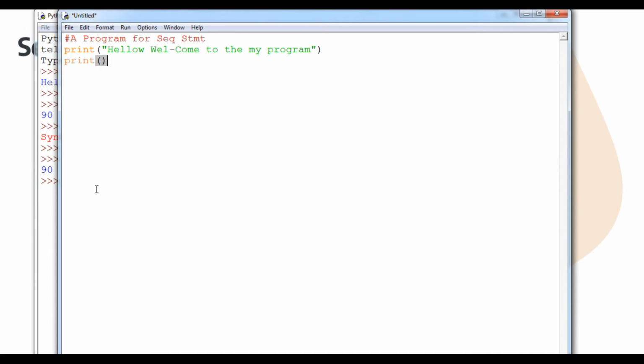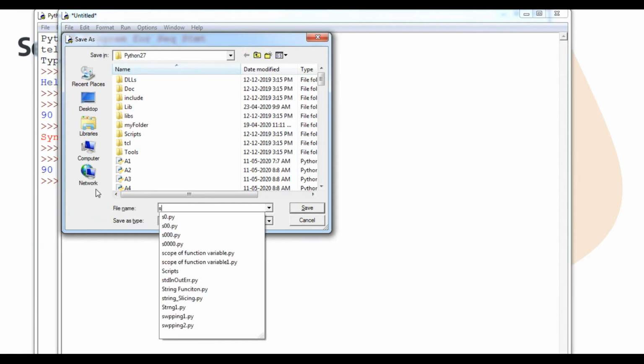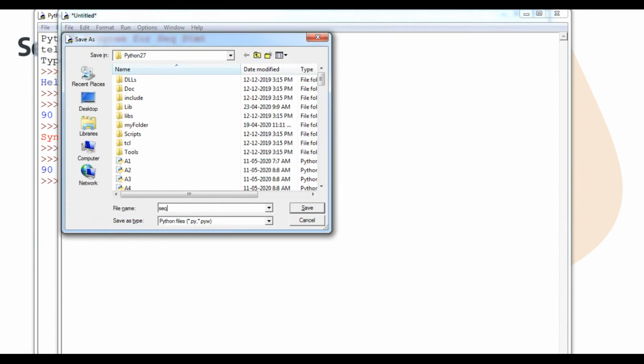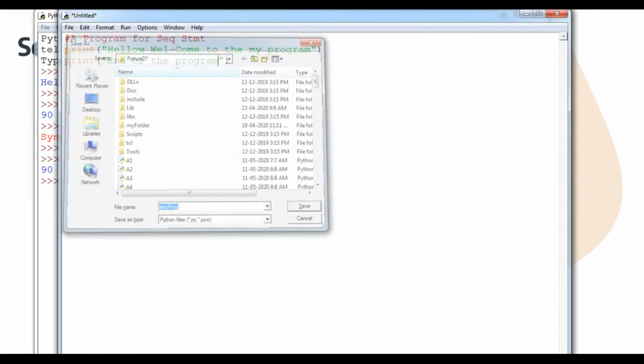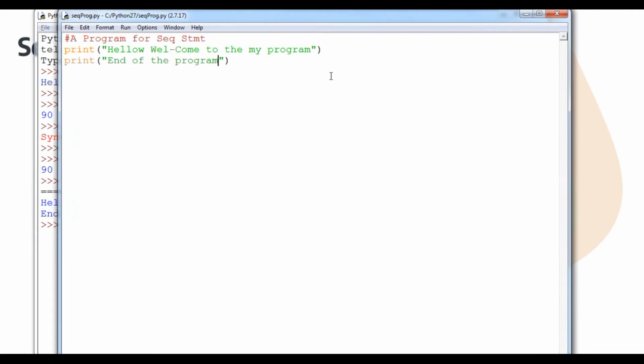And the second statement, simply a message, end of the program. Here I am going to just save it and run the simple sequential program. Now you can see the output has come one by one: first line as I printed, hello welcome to my program, and second, end of the program.